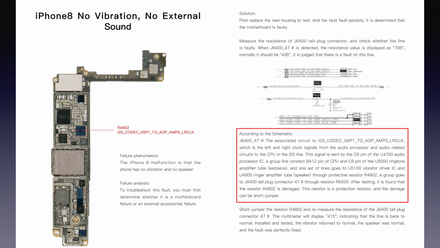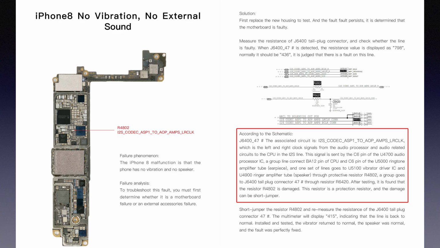According to the drawing, pin 47 of J6400, the associated circuit is I2S, CODEC, ASP1 to AOP, AMPS, LRCLK, which is the left and right clock signals from the audio processor and the audio related circuits to the CPU in the I2C line. This signal is sent by the C6 pin of the U4700 audio processor IC.